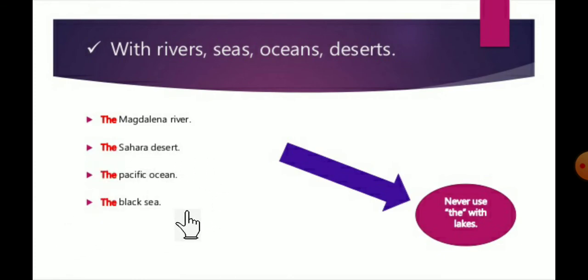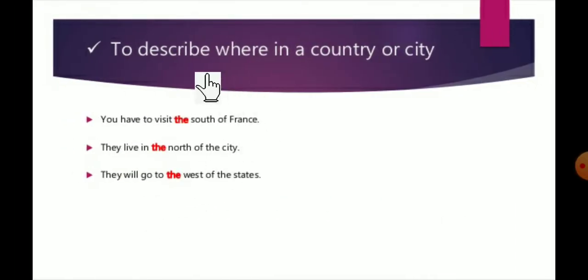So for all these rivers, seas, oceans and desert names we are using "the". Next one, to describe where in a country or city, for describing the country or the city, we are using the article.